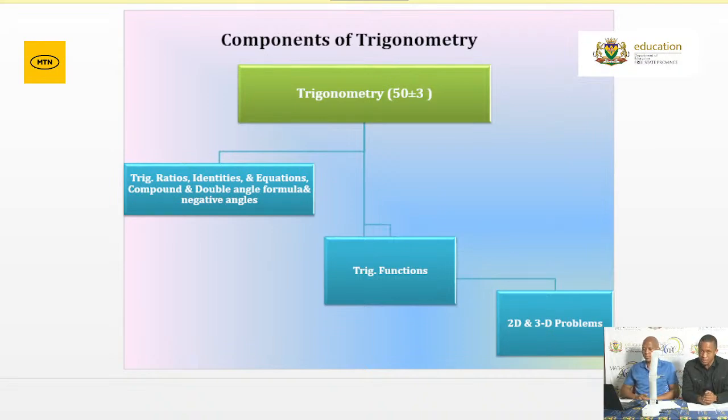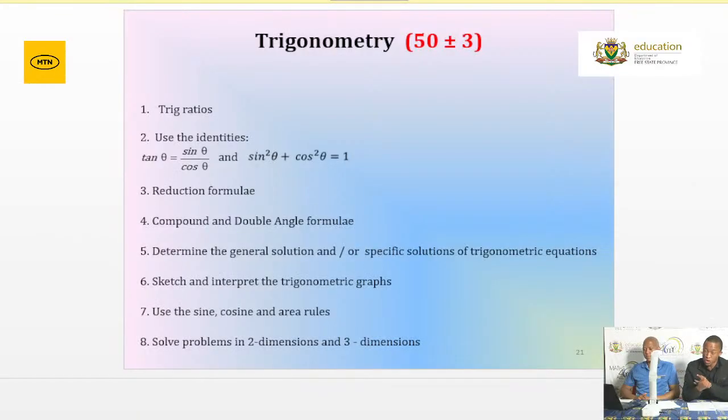Concepts to revise before you write on Monday. Your trigonometric ratios. Sine of an angle is equal to the opposite side divided by the hypotenuse. Remember your definitions. Cos of an angle is equal to the adjacent side divided by the hypotenuse in a right angle triangle. And the tangent of an angle is equal to the opposite side divided by the adjacent side in a right angle triangle. Remember, your definitions work mainly in your right angle triangles.